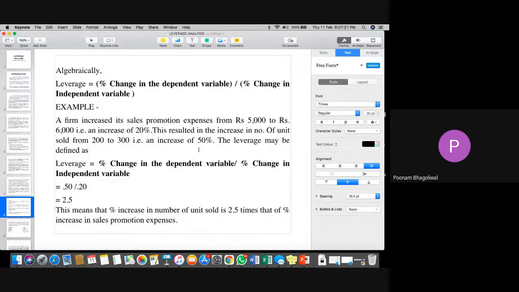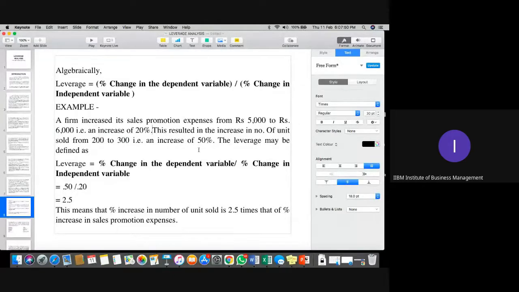Yes, ma'am, I understood your point. It totally depends on the company and varies from company to company. If I talk about a small company, they can spend 1 lakh rupees. A mid-sized company can spend 5 lakh rupees. A big corporate can spend 20 to 30 lakh rupees as well in expenses.